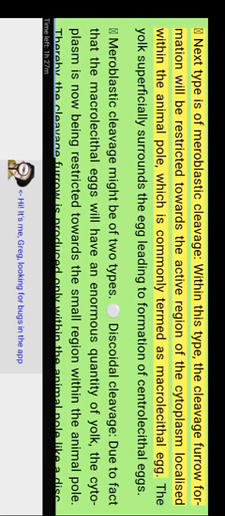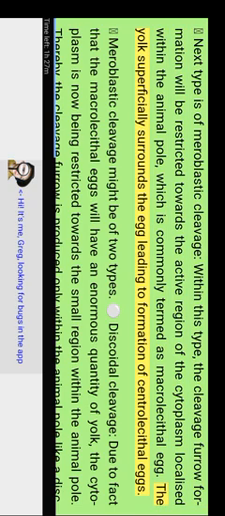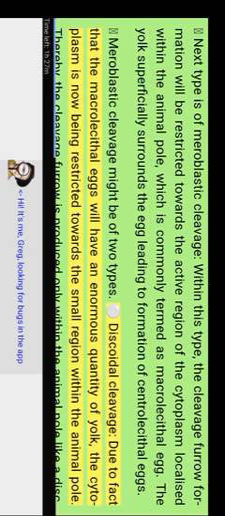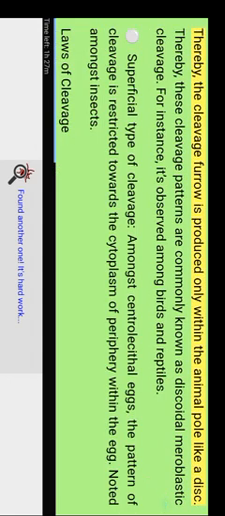Next type is meroblastic cleavage. Within this type, the cleavage furrow formation is restricted to the active region of the cytoplasm localized within the animal pole, in what is commonly termed a macrolecithal egg. The yolk may superficially surround the egg, leading to the formation of centrolecithal eggs. Meroblastic cleavage might be of two types. Discoidal cleavage. Because macrolecithal eggs have an enormous quantity of yolk, the cytoplasm is restricted to a small region within the animal pole. Thereby, the cleavage furrow is produced only within the animal pole like a disc. These cleavage patterns are commonly known as discoidal meroblastic cleavage. For instance, it is observed among birds and reptiles.